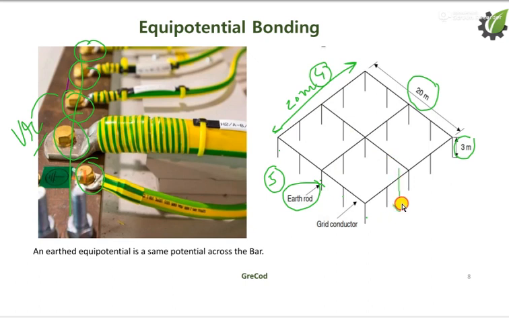In a big plant, we can't do the earthing from one pit. So we have to make a lot of earthing pits, and then we have to connect all the earthing pits at the same potential, and that is called equipotential, where we have the same voltage across this ring. It means the entire ring will have the same potential.